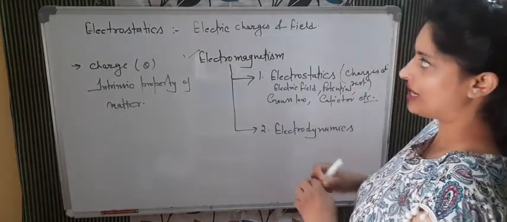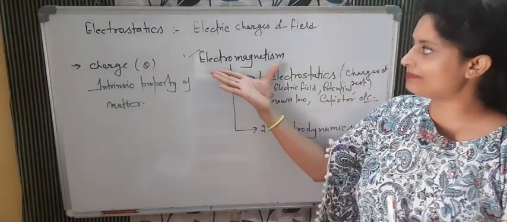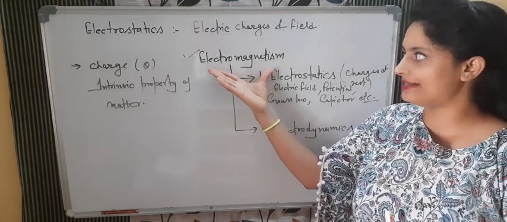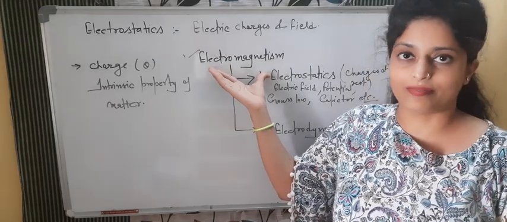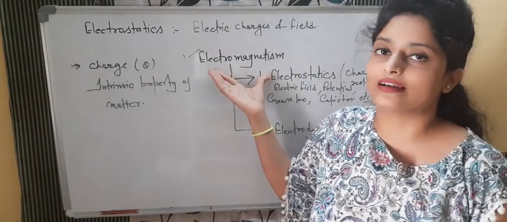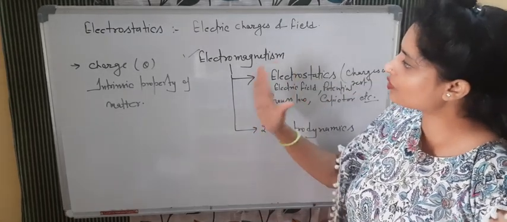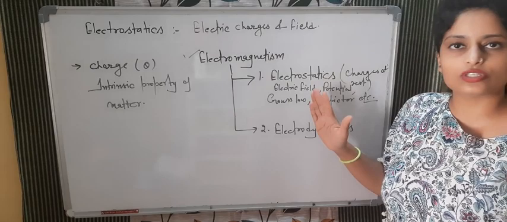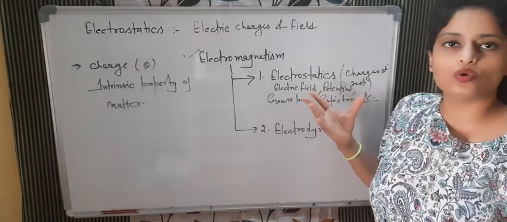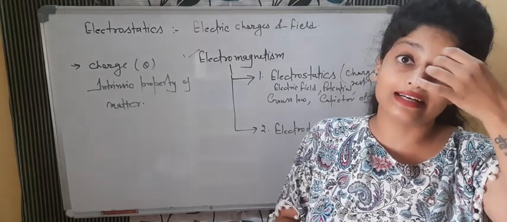Most of this chapter is related to this particular term, electromagnetism, the branch of physics that deals with the electric field, the magnetic field, and phenomena based on them. Electromagnetism is divided into two parts. The first part is electrostatics. When something is not changing with time, it is static, it is at rest.